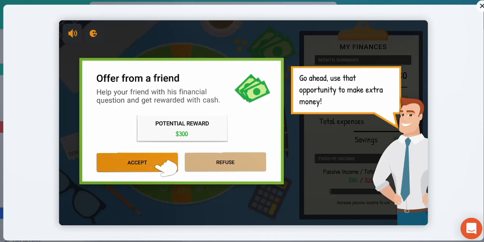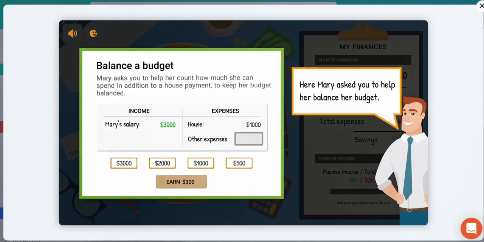Again, depending on your time, it's a personal choice. If you have the time, you're obviously going to accept this. The reward is great, $300 additional for providing your friend with some additional advice. So long as you have the time and the effort and you have the professional ability to meet your friend's requirements, I would definitely accept this opportunity. This is an opportunity to increase your financial situation, to increase your net worth. So definitely accept that opportunity.